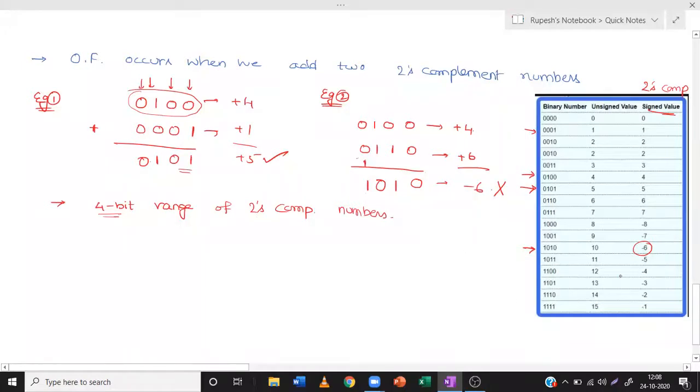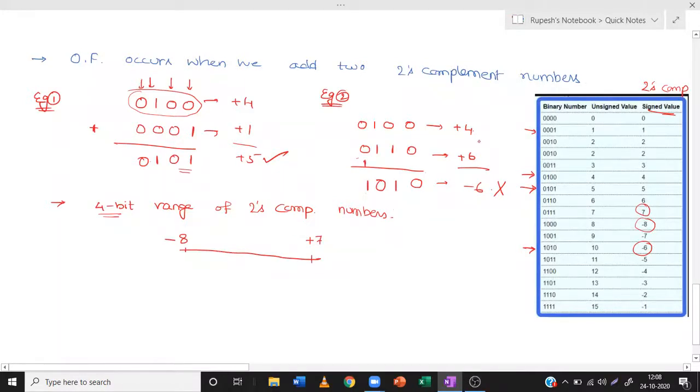Maximum, it is from -8 to +7. It covers all the numbers from -8 onwards till +7. That means -7, -6, and so on until the value +6 it covers.